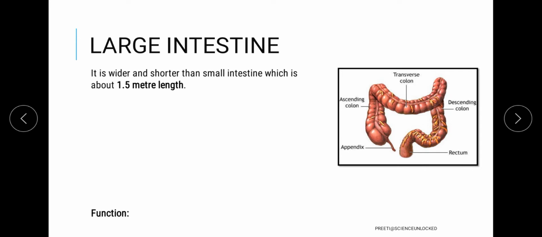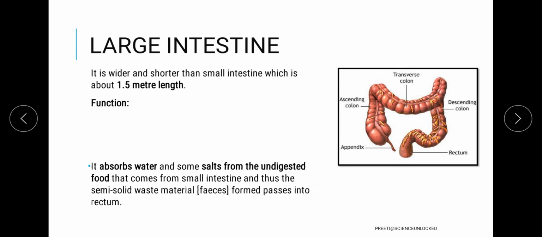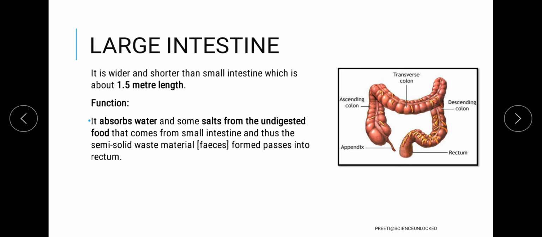Now over here, what exactly is the function? It will take care of the undigested food by absorbing the water from the food and anything which can further be absorbed in case it was not absorbed by the small intestine, which is very rare.